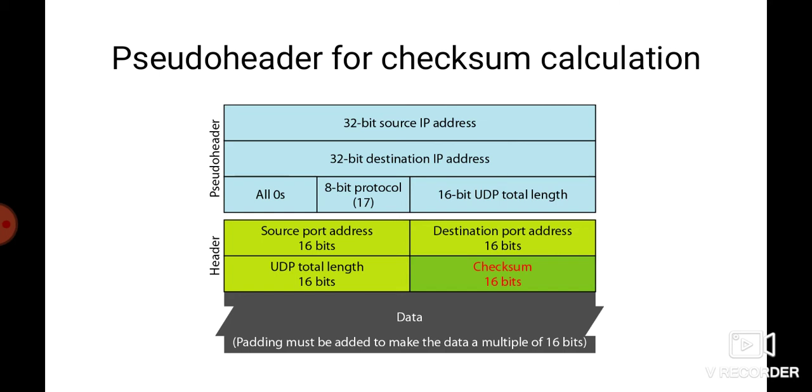So the protocol field is added to ensure that the packet belongs to UDP and not to other transport layer protocols, since if a process can use either UDP or TCP, the destination port number can be the same. The value of the protocol field for UDP is 17. If this value changes during transmission, the checksum calculation at the receiver will detect it and UDP will drop the packet. If it is not delivered to the wrong protocol, then it will be correct.